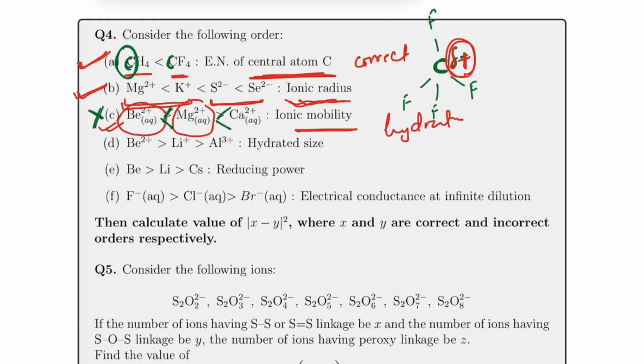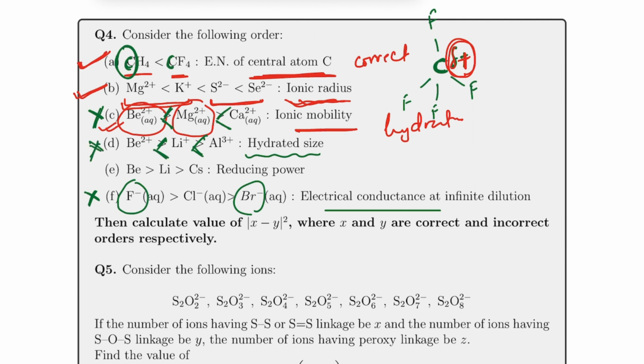So based on that, also electrical conductance, if I talk about, then over here F minus is pretty small in size compared to Br minus, so this is also wrong because hydration in F minus would have been more. Whereas for the case of hydrated size, we know that hydrated size is directly proportional to charge density. So in this case also the order would have been the other way around, so this is also wrong.